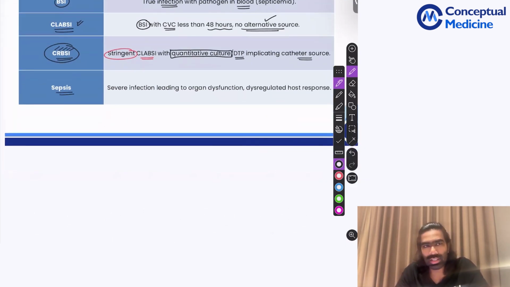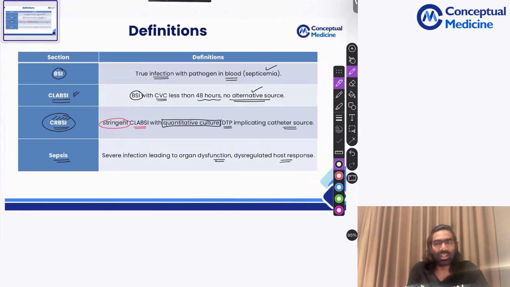And finally, we have sepsis. We have already discussed in the fever and sepsis chapter. It is nothing but severe infection leading to organ dysfunction, typically a qSOFA score of more than or equal to 2 with a dysregulated host response. So this is what we call sepsis. And the CLABSI definition, I feel, is going to be the most important.